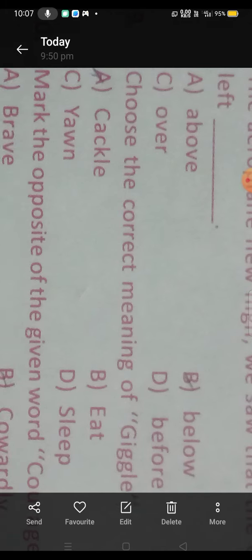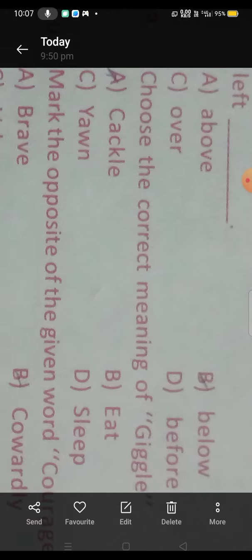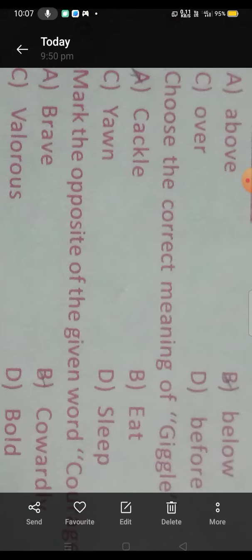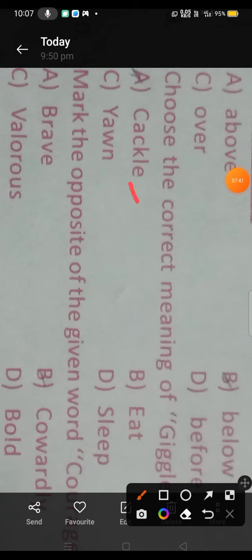Next, choose the correct meaning of giggle. Among the 4 options: cackle, yawn, eat, sleep. Only first option is correct. Cackle means giggle. That means laugh in a particular way.